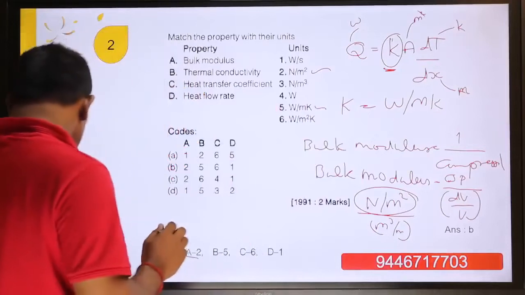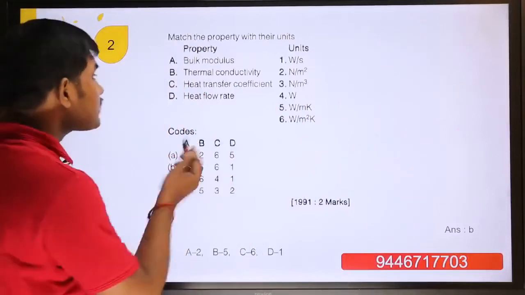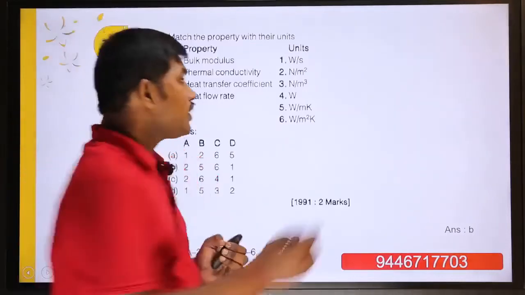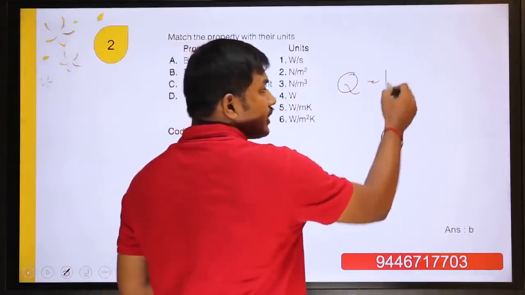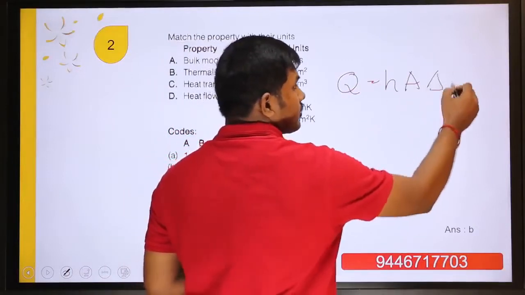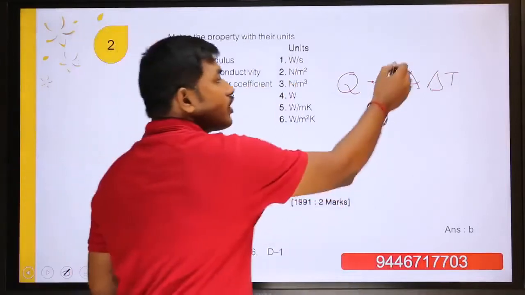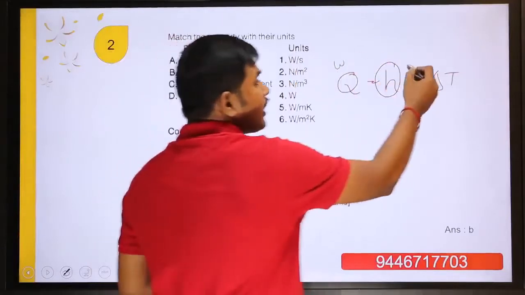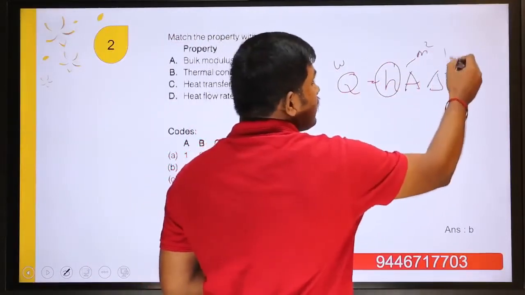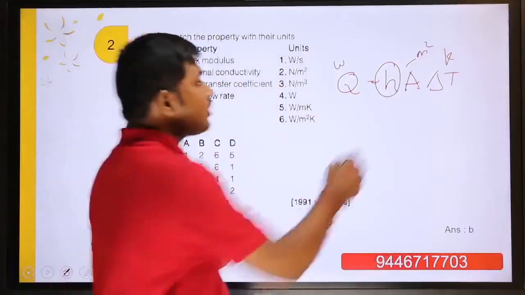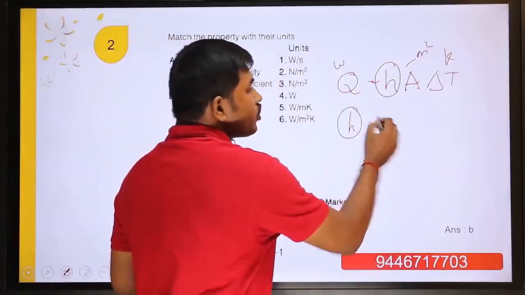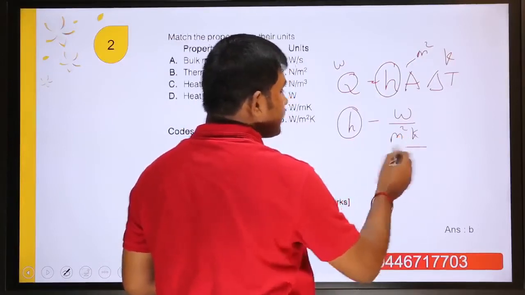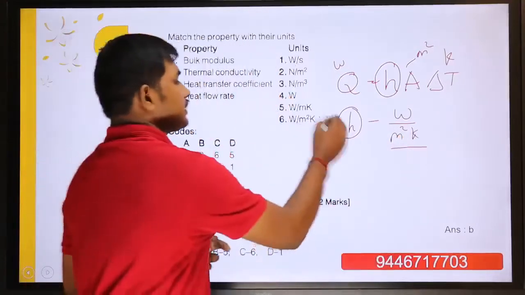And the next is heat transfer coefficient. As per Newton's law of cooling, Q convection is equal to h A delta T. Here we have to find the value of H, the heat transfer coefficient. Q is in watts, A in meter square, and temperature in Kelvin. So the unit of H is watts per meter square Kelvin. So that is the answer.